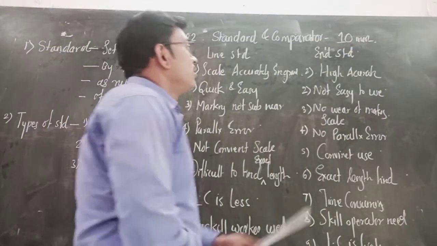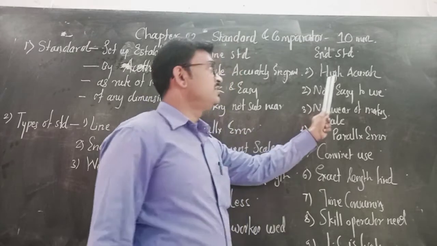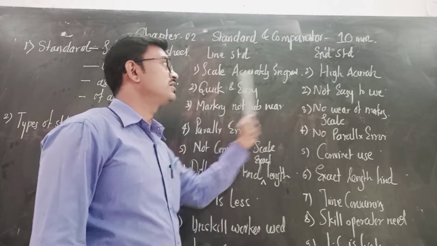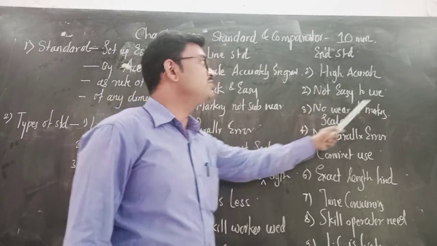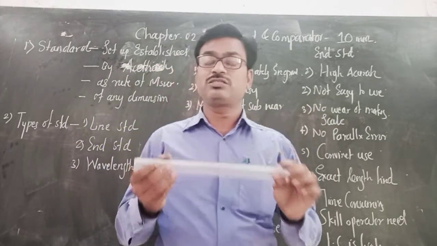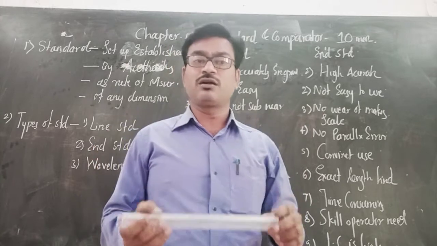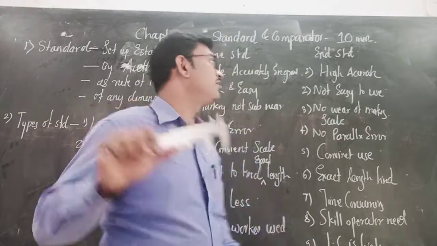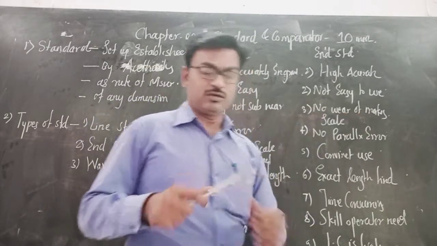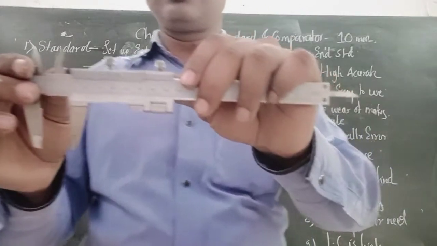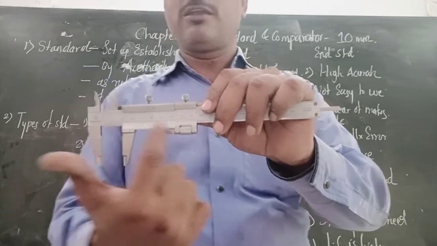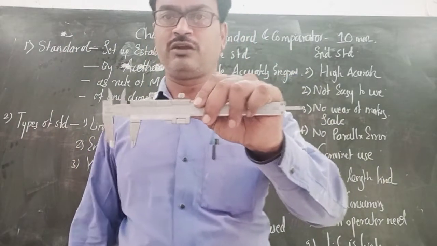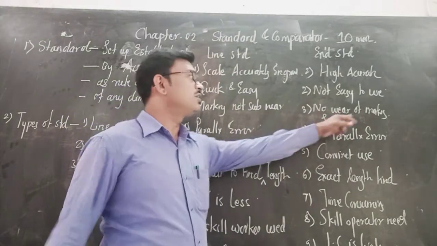Now, what is its characteristic? It is highly accurate. This end standard is, as compared to the line standard, highly accurate. Not easy to use. Yes, obviously, skilled workers, to some extent, are used for handling such types of end standard. No wear of marking. Here there are numbers of markings. Let's see, numbers of markings here. But it does not wear and tear. This marking is not subjected to wear and tear. That's why there is no wear of marking.